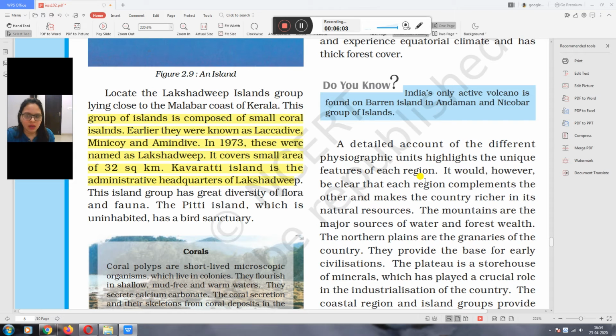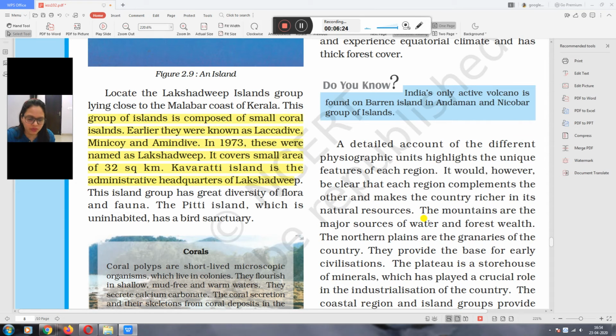A detailed account of the different physiographic units highlighted the unique features of each region. It would, however, be clear that each region complements the other and makes the country richer in its natural resources. Our country is full of resources.